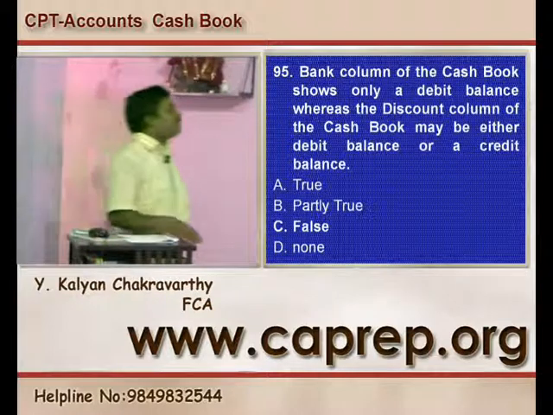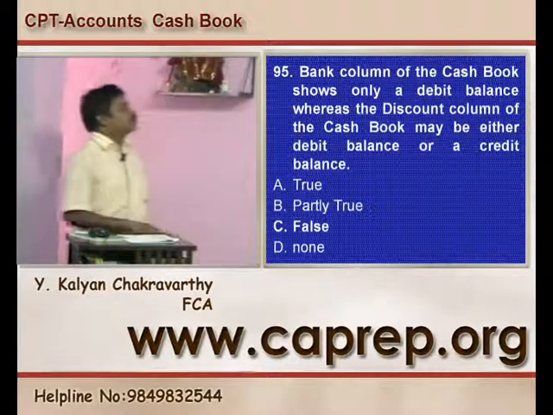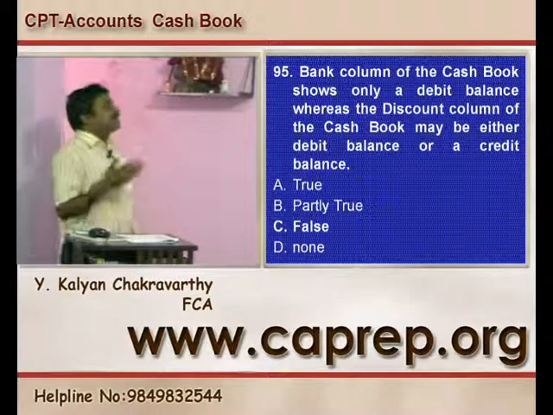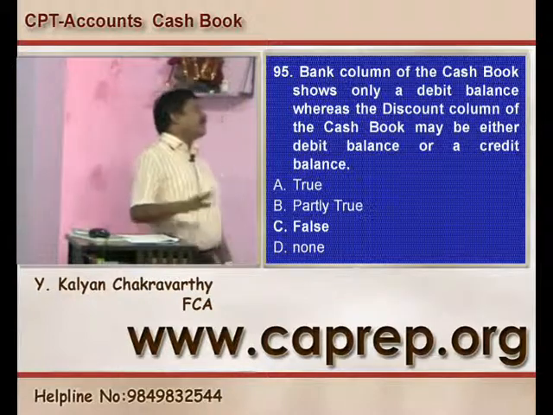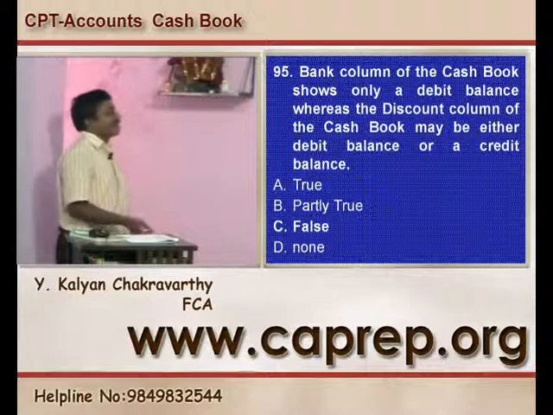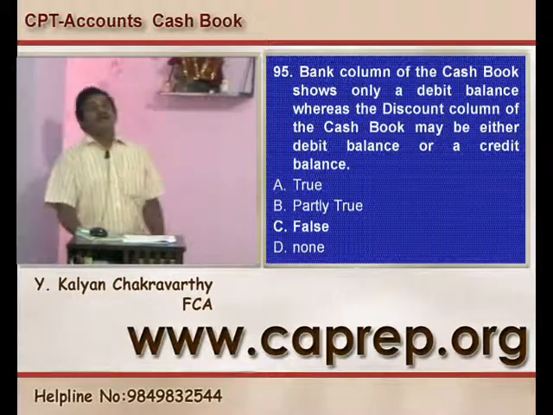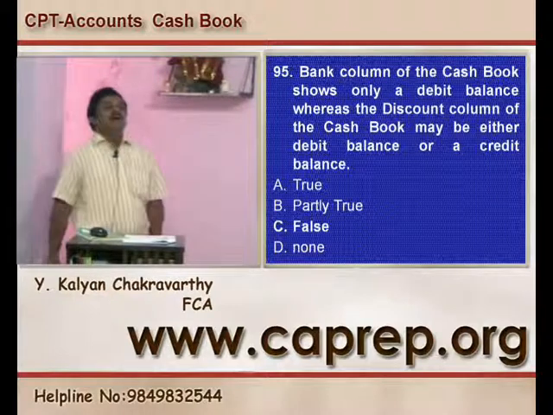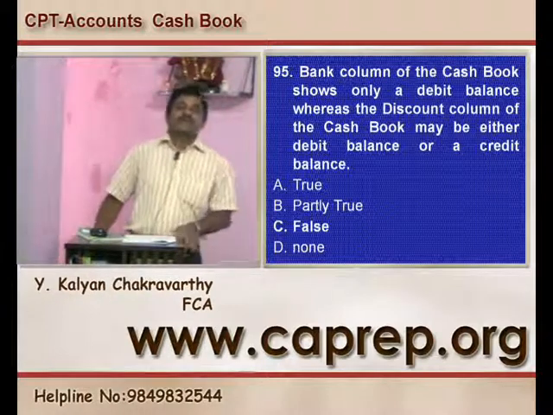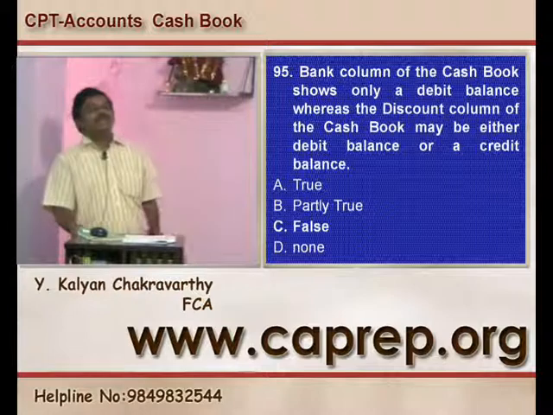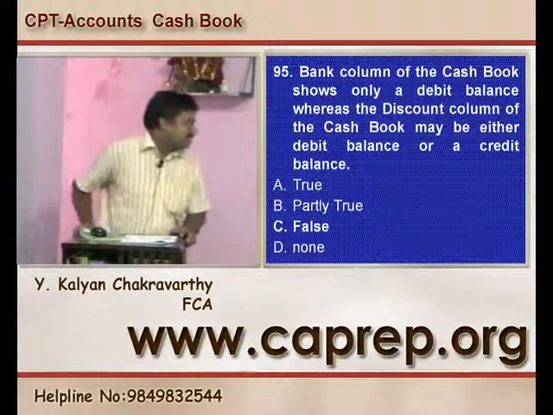Question number 95. Bank column of the cash book shows only a debit balance, whereas discount column of the cash book may have either a debit balance or a credit balance. Friends, please remember, we have already studied a number of times that the question of balancing the discount columns does not arise.